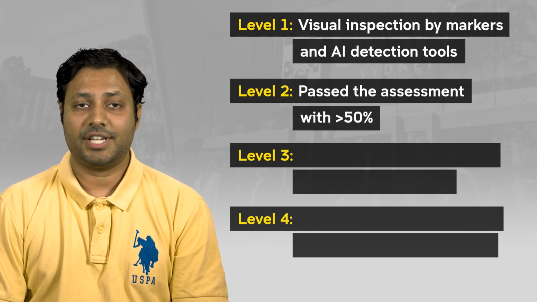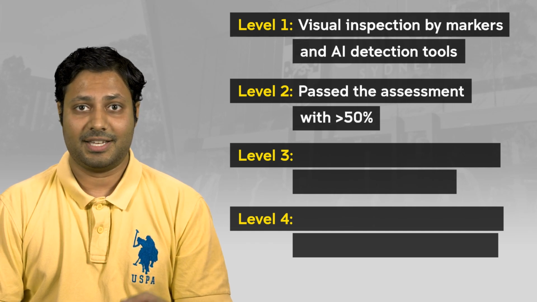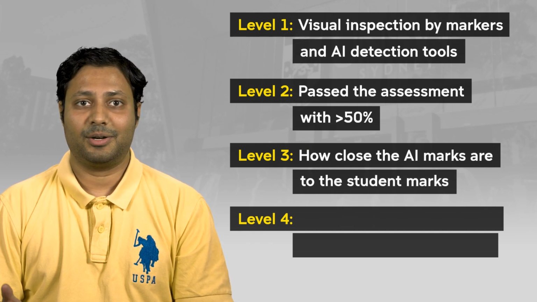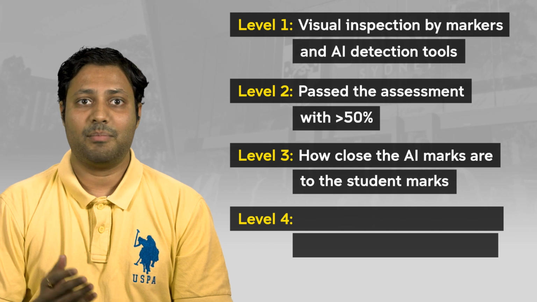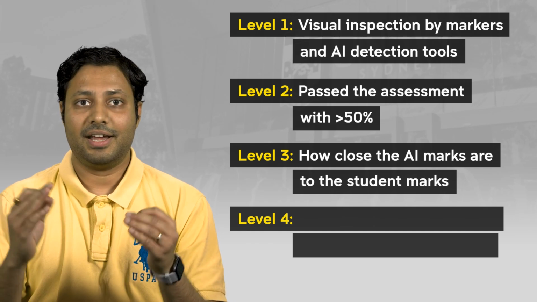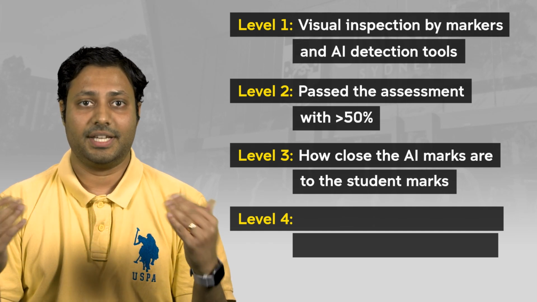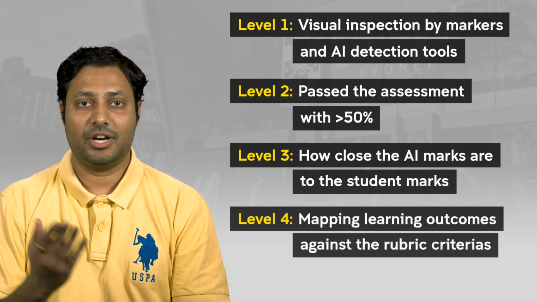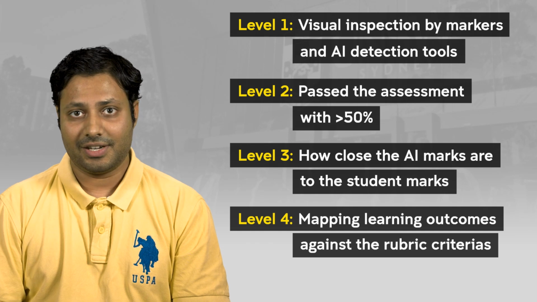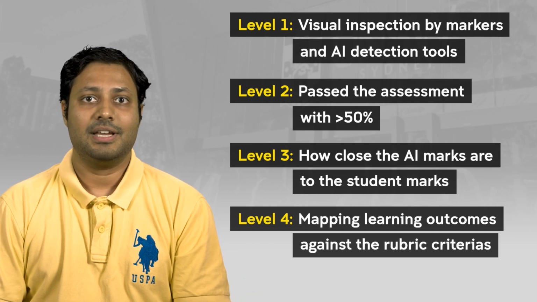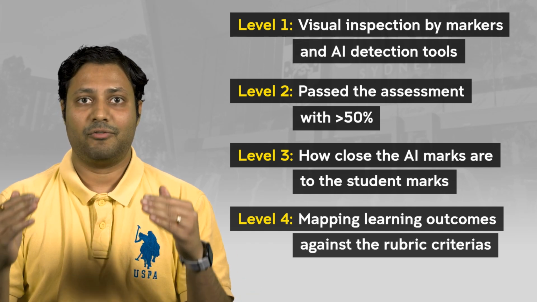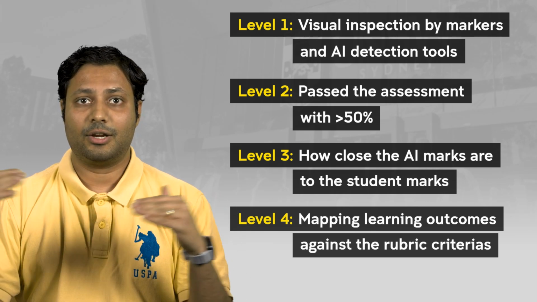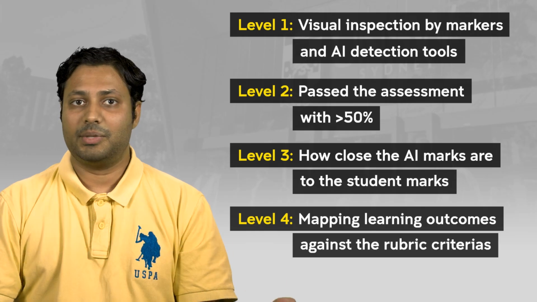Level 2 is where we check whether the AI submissions have passed the assessment above 50%. Level 3 is where we comparatively check how close the AI marks are to the student marks. And the closer the marks are, the more vulnerable the assessment is. Level 4 is where we also get a spread of learning outcomes mapped against the rubric criteria, which we get from the pilot academics. And that's when we also look at whether the AI submissions' learning outcomes are close to the students' learning outcomes. And the closer these two are, the more vulnerable the assessment is.